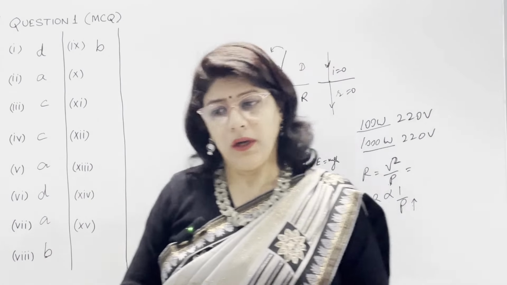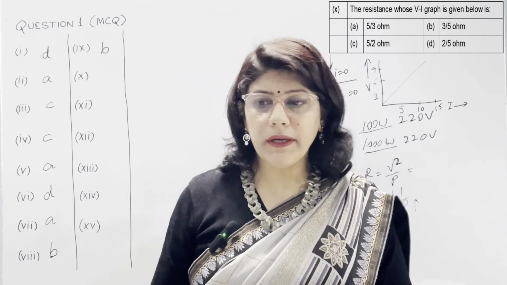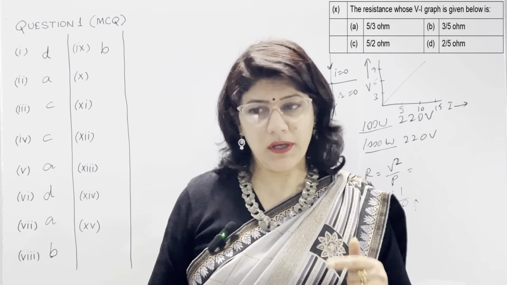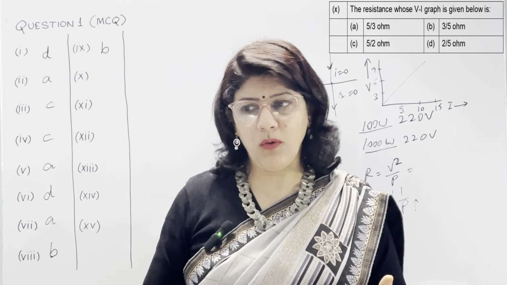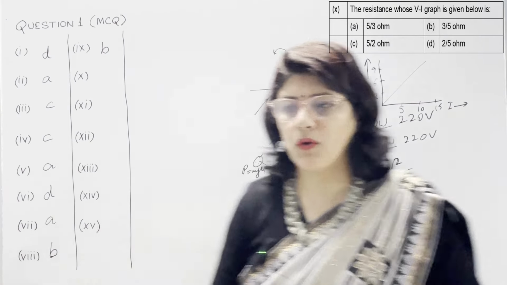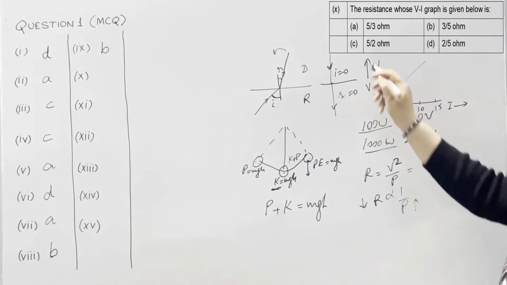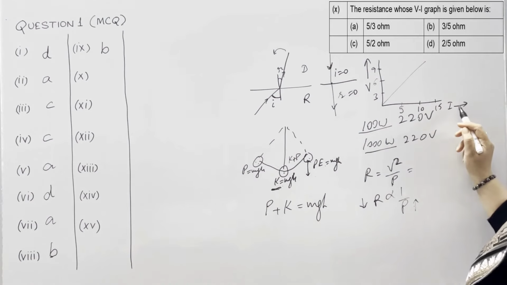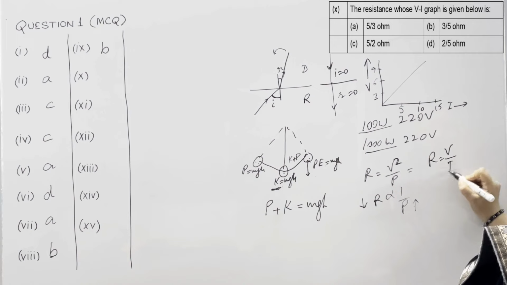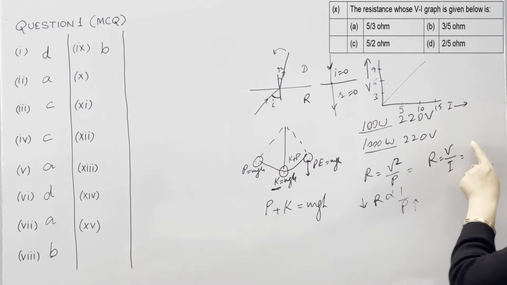Now part number 10, the resistance whose VI graph is given below is. A option is 5/3 ohm, B is 3/5 ohm or 5/2 ohm or 2/5 ohm. So VI graph is, on y-axis we have V and on x-axis we have I, and we know that R is equal to V upon I. Y-axis on the numerator.